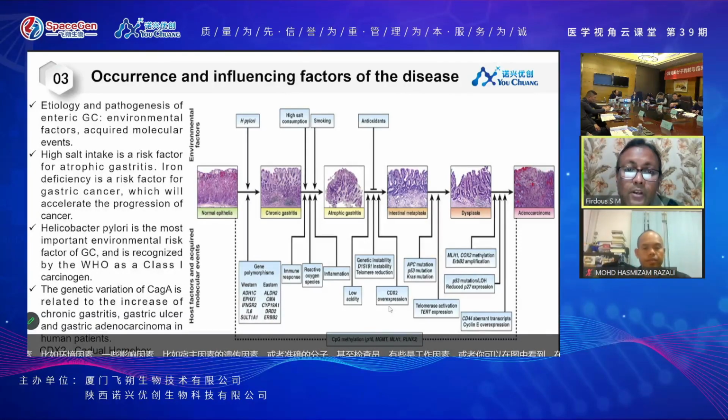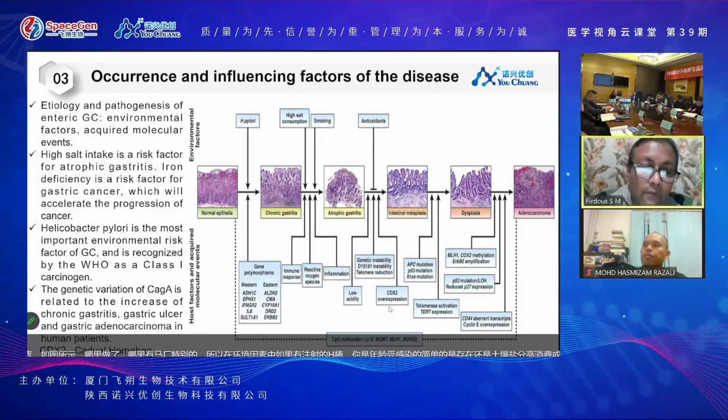So these are all things leading from the normal epithelium in the gastric mucosa to chronic gastritis inflammations, to atrophic gastritis, and further progression to neoplasia and dysplasia, and adenocarcinoma is generally seen. Whereas the host factors are generally pertinent to the genetic things.